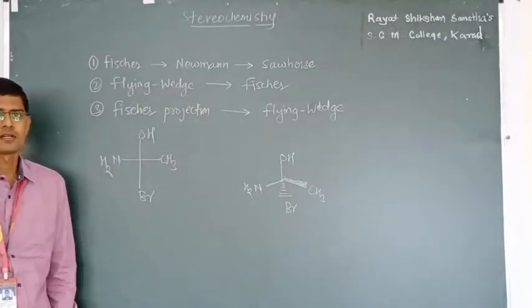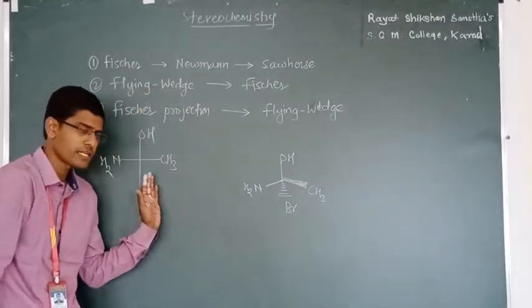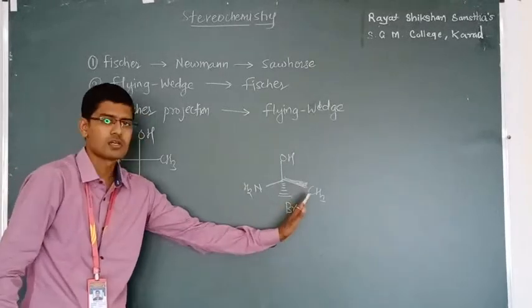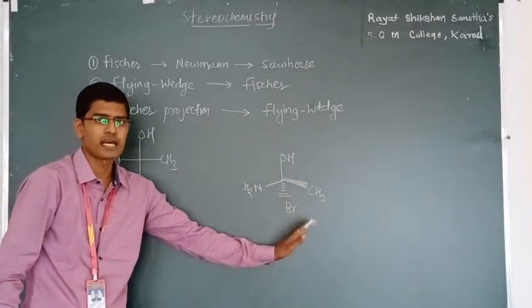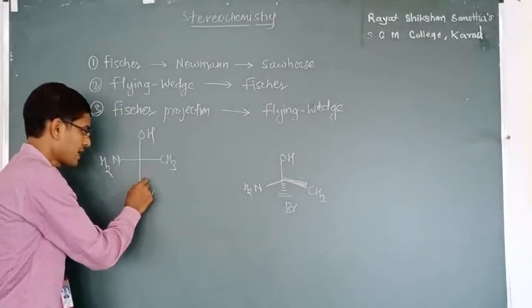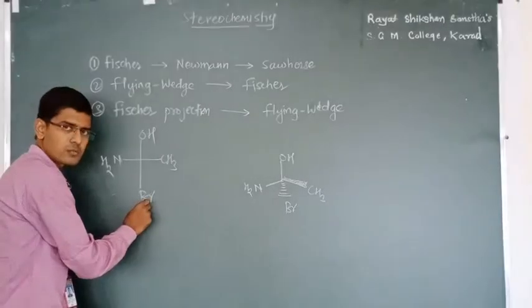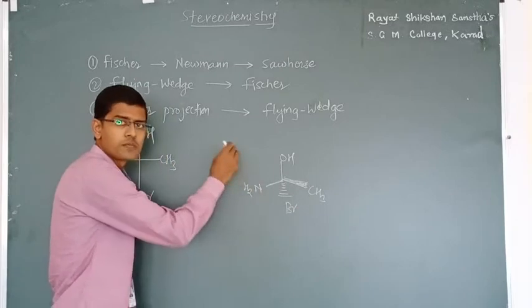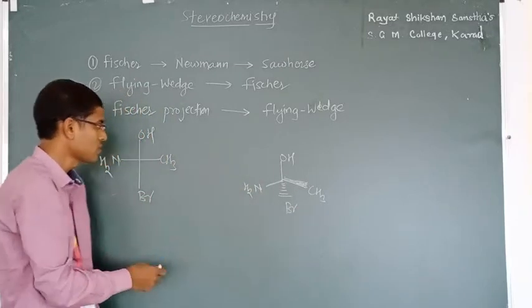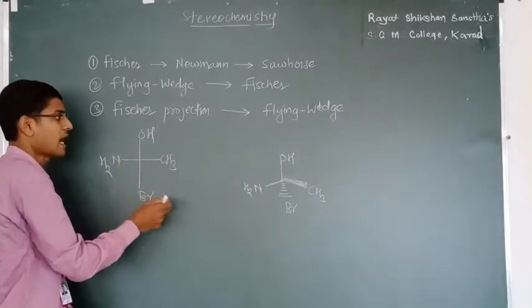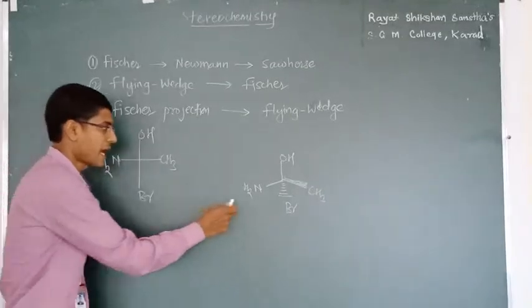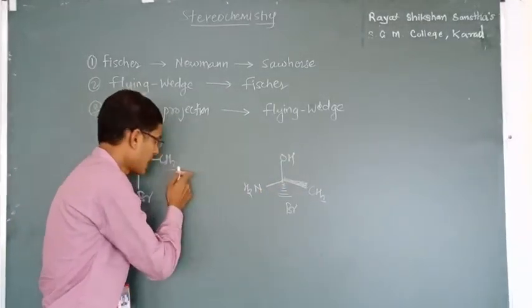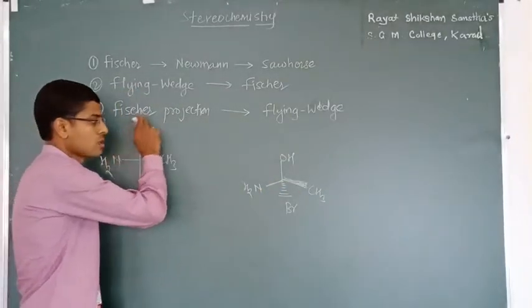Okay, let's see again how we converted the Fischer projection formula into the flying wedge formula. The vertical line group at the bottom in the Fischer projection formula is shown by a dotted line, that is, below the plane of the board. Now the remaining three groups are kept as they are in sequence, either anti-clockwise or clockwise.